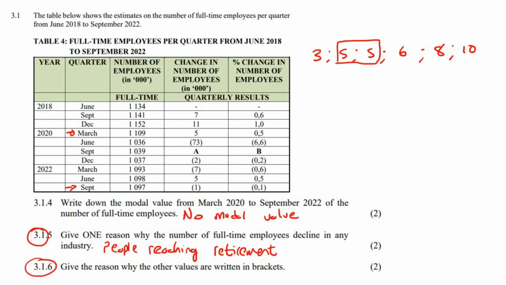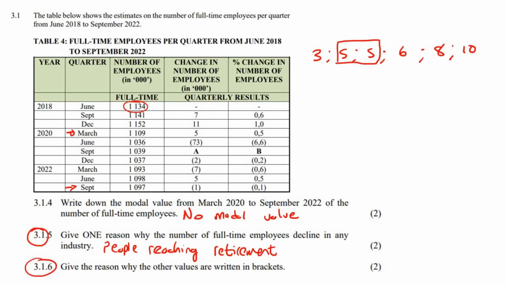Okay, this question: give the reason why the other values are written in brackets. Whenever we have brackets on a document like this, like an invoice or anything like that, it's usually to mean a negative. So for example, if you go from 1141 to 1152, you have to add 11.